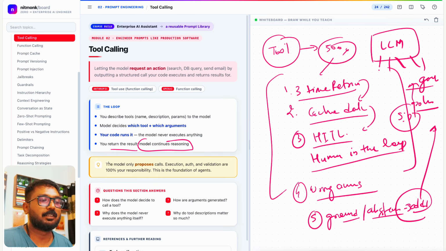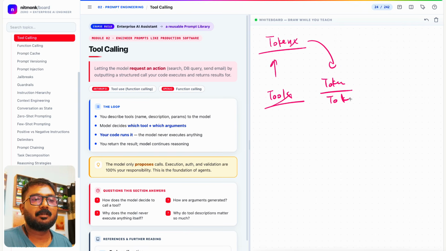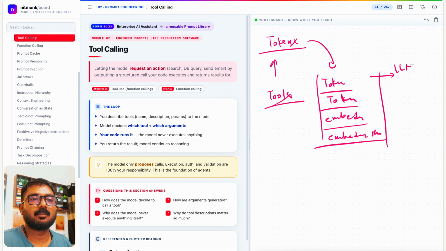You return results, model continues reasoning. And as soon as this tool result returns the response, it goes to the LLM. Then again, the LLM gets a list of tokens. And these tokens are coming from the tools now. And those tokens are converted to, let's say, token IDs, embeddings, right, and embedding matrices, right, and then the LLM does the calculation, and then it returns the response, right. So hope you are getting my point.